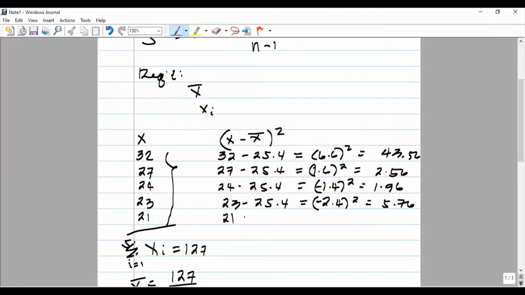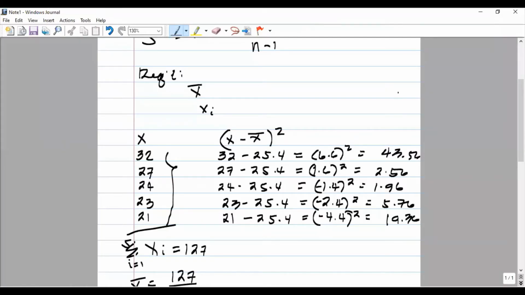And the last one is 21 minus 25.4, which is equal to negative 4.4, squared. Okay, so we square that, we have 19.36.